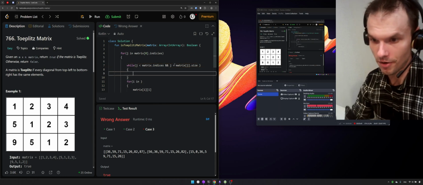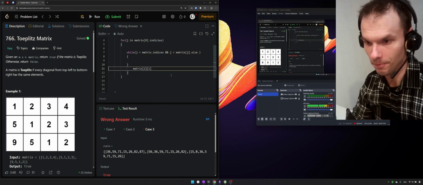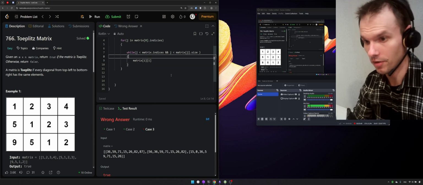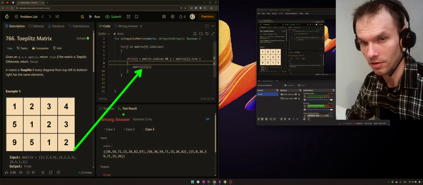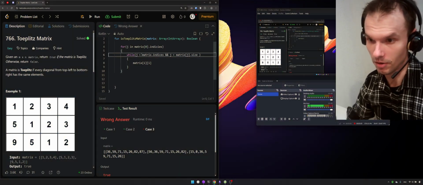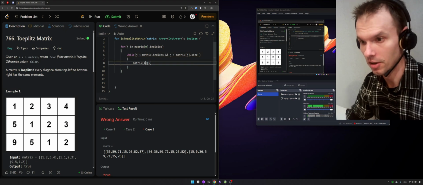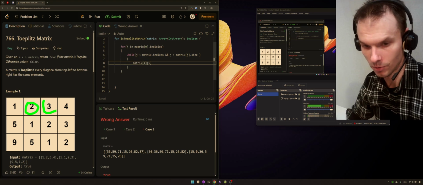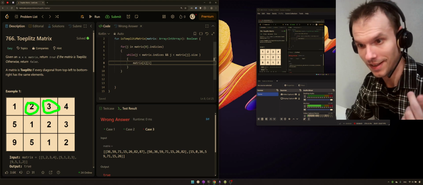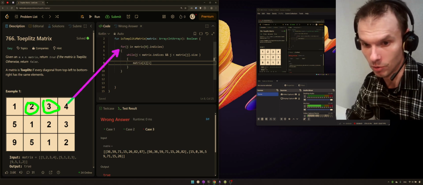Okay, and then let's modify what we have. The very basic statement is still here, but I need it to be modified a bit. Just because each time I start from the next element, I have to use the next index from the outer loop.